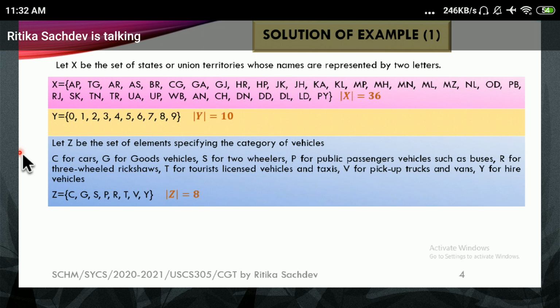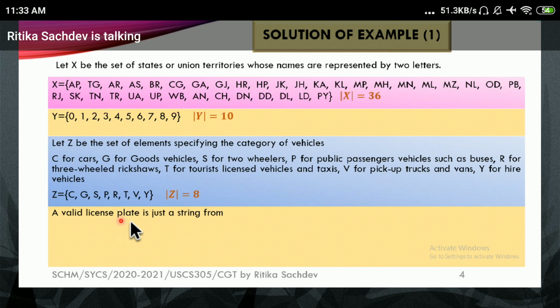So now my basic raw material is ready for deciding how many plates are there. So we have X, Y, and Z. So now let's check. A valid license plate is just a string from. We had first two characters. Now first two characters were from X. So first part will be from X. Then there were 2 digits.